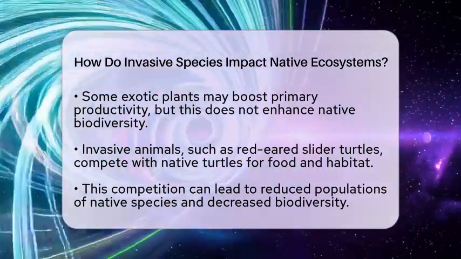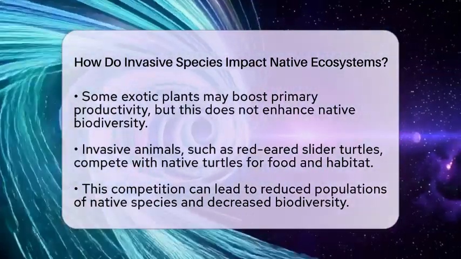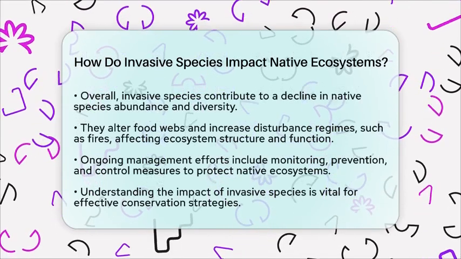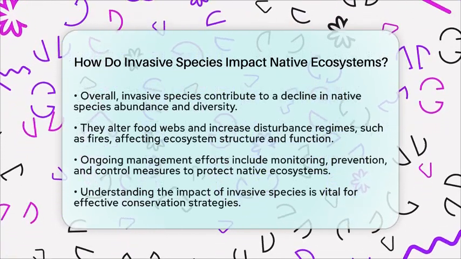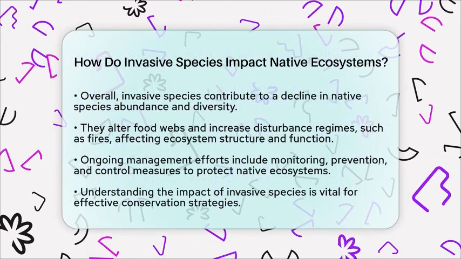Overall, invasive species can lead to a reduction in native species abundance and diversity. They can also change food webs and increase disturbance regimes like fires. These changes can have long-lasting effects on ecosystem structure and function.